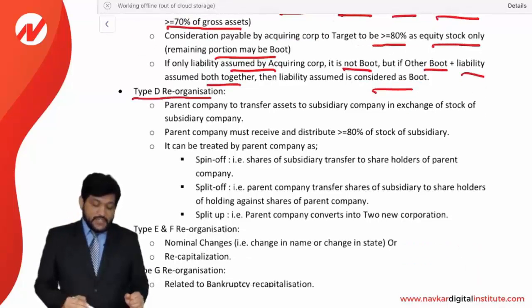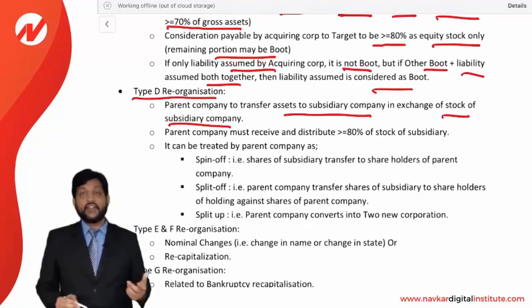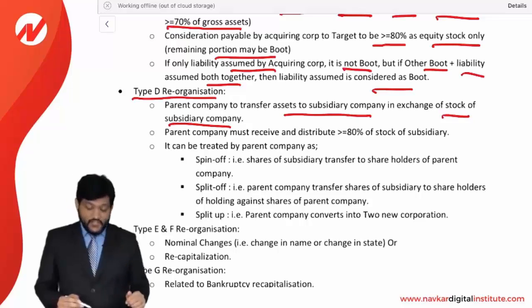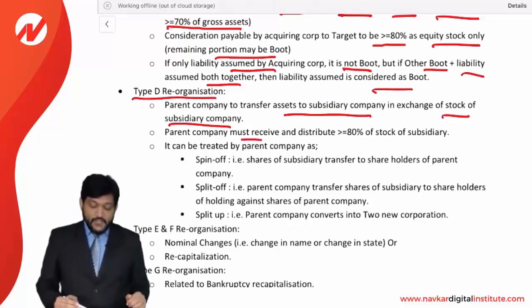Okay, now type D reorganization. What is a type D reorganization? Parent company transfers the assets to a subsidiary company in exchange for stock of the subsidiary company. So parent and subsidiary: you are purchasing shares of a subsidiary company and you are giving a property in exchange. Parent company must receive and distribute more than or equal to 80% stock of the subsidiary.